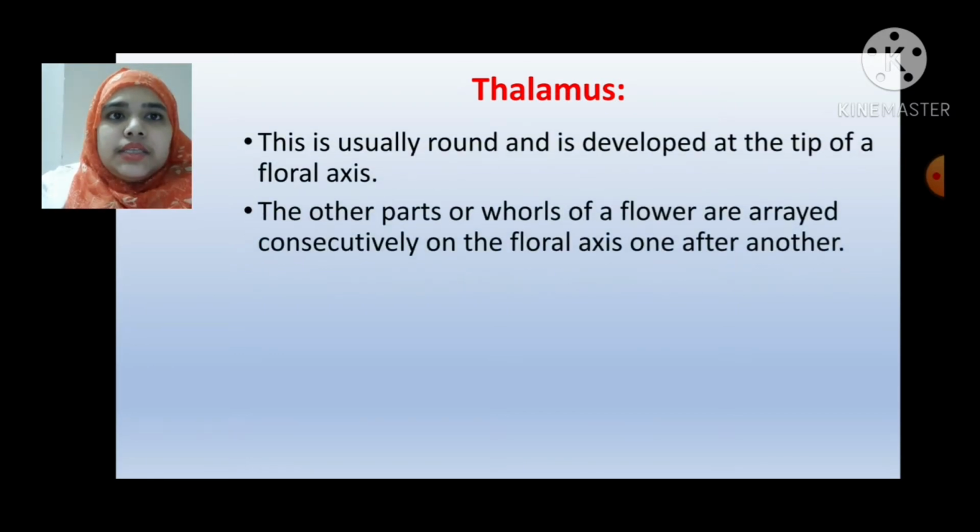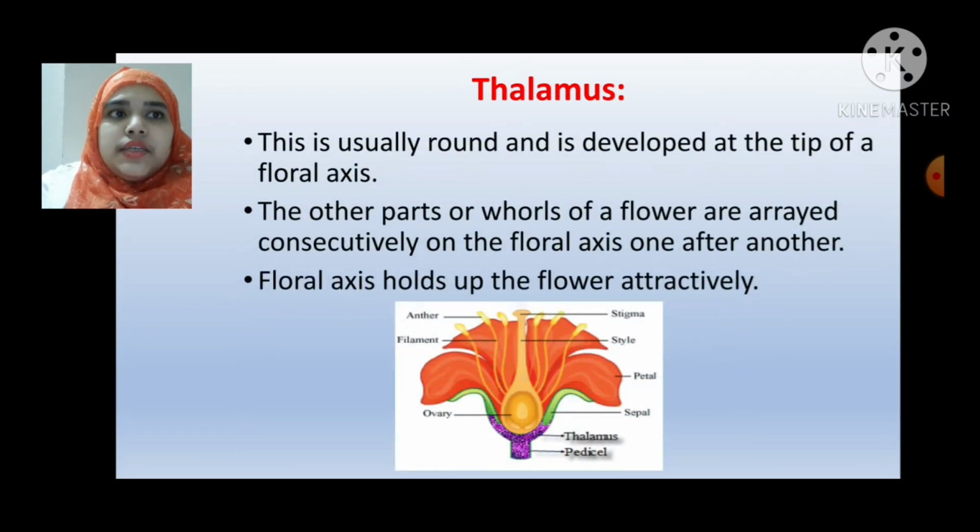Thalamus. This is usually round and is developed at the tip of a floral axis. The other parts or whorls of a flower are arranged consecutively on the floral axis one after another. The floral axis holds up the flower attractively. Students, you can see the thalamus part of this photographic image.